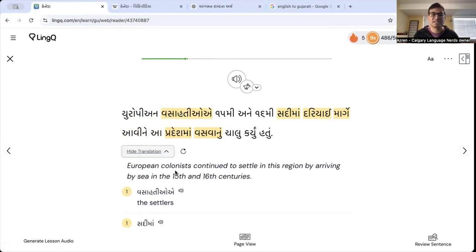So again, the English sentence, European colonists continued to settle in this region by arriving by sea in the 15th and 16th centuries. Here's a robot voice to read it to us as well for fun.